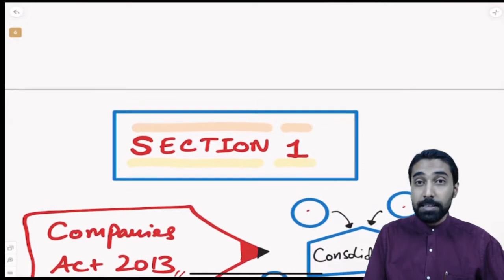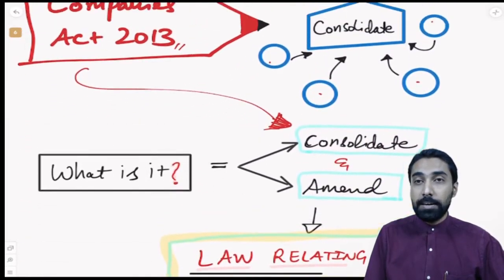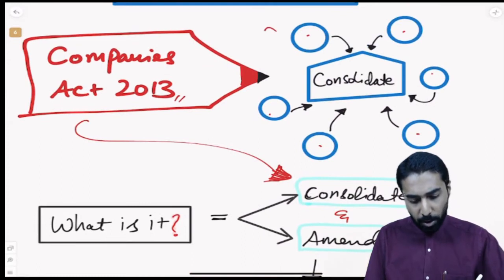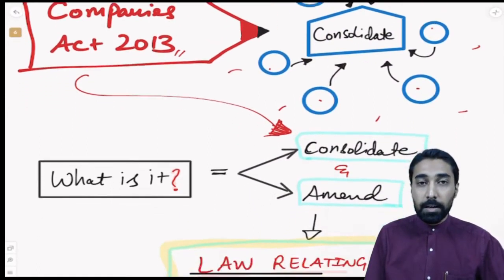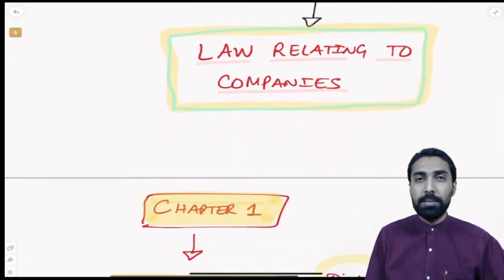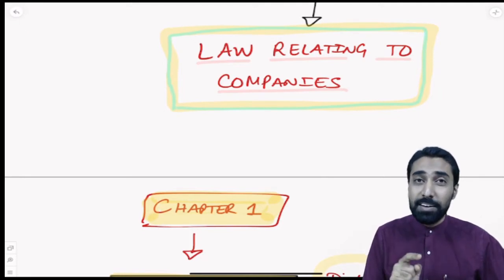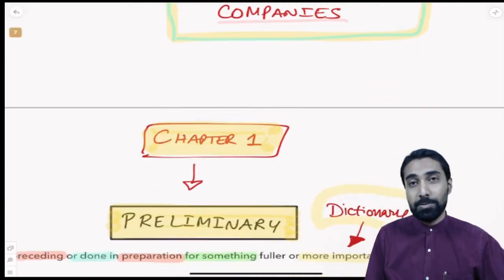So what is the Companies Act? As you can see, section 1 says that it is an act to consolidate what? The different laws relating to company law we are consolidating. Okay? Consolidate and amend the law relating to companies. All the laws relating to companies we are consolidating and amending, and that is the Companies Act of 2013.